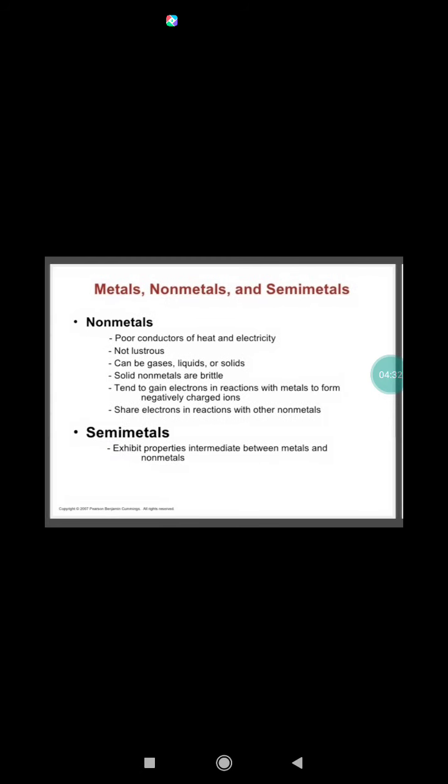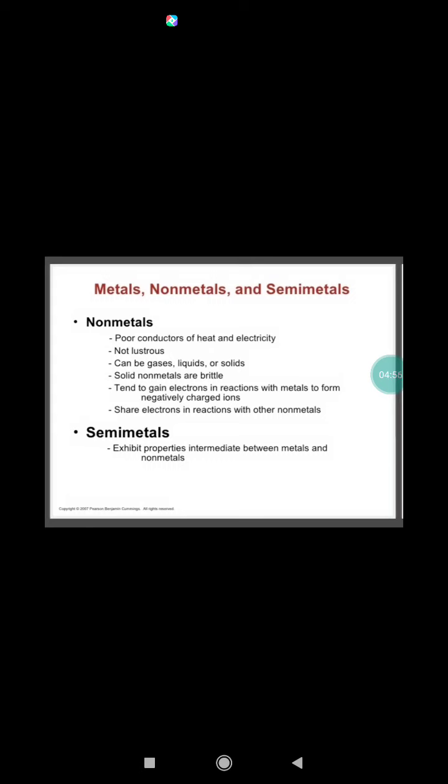Nonmetals. Nonmetals are either solid, liquid or gas at room temperature. Carbon, sulfur, phosphorus and iodine are solid. Bromine is a liquid. Oxygen, hydrogen and nitrogen are gaseous nonmetals.